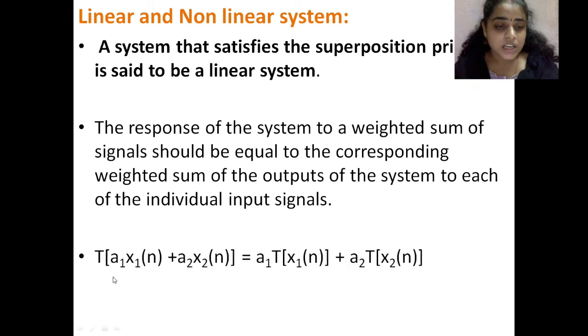That means the transformation of a1 x1 of n plus a2 x2 of n, the whole system transformation, is equal to the sum of the individual transformations. If any system follows this rule, then that system is a linear system. If any system disobeys this rule, then that system is called a non-linear system. Okay, as simple as that.